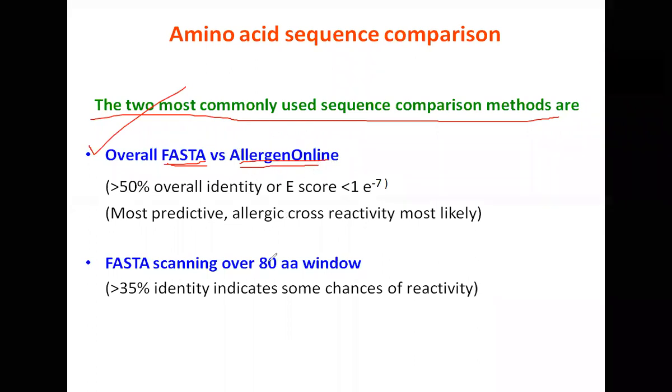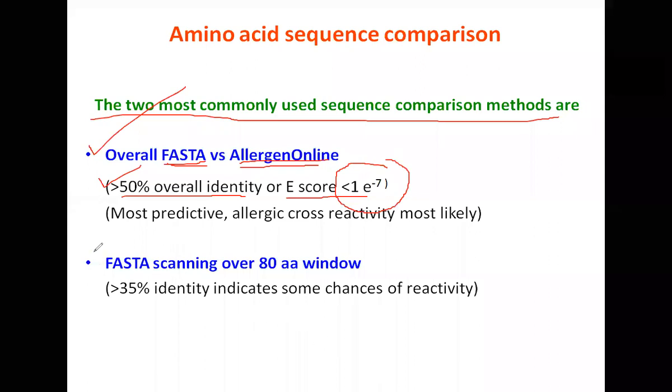And what do we look for? We look for more than 50% overall identity, meaning more than 50% sequence matching. If the amino acid sequence of the newly expressed protein and any of the proteins in the database show more than 50% sequence matching, then it is a cause of concern. Or we go for an E-score of less than 10 to the power minus 7. Very low E-score. We look for this E-score.